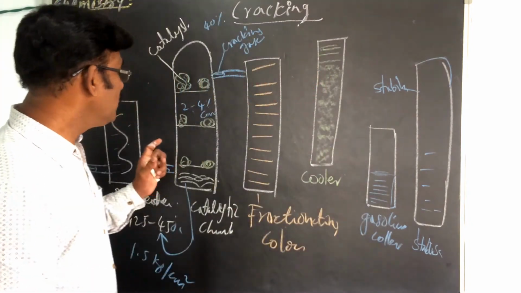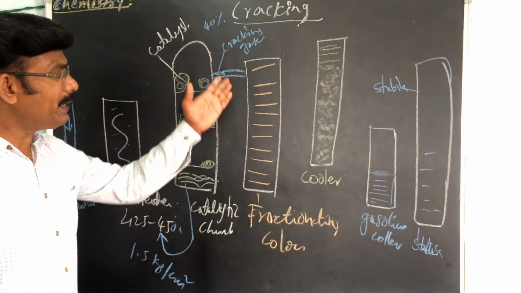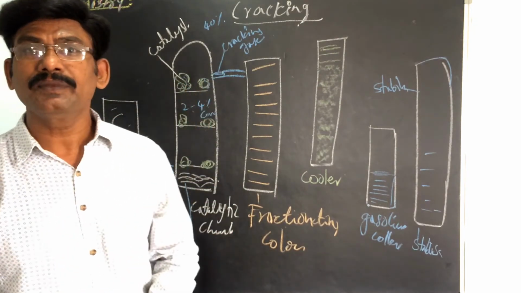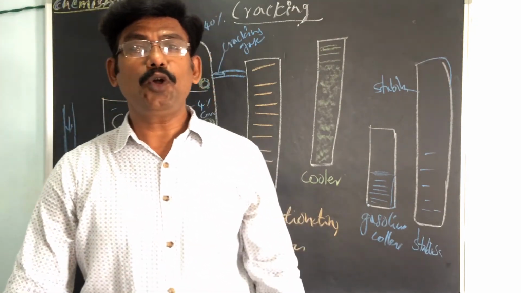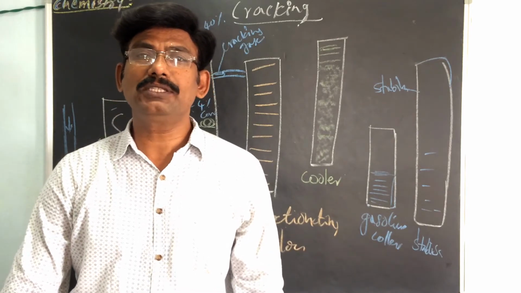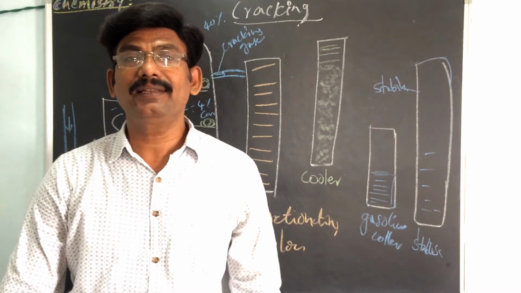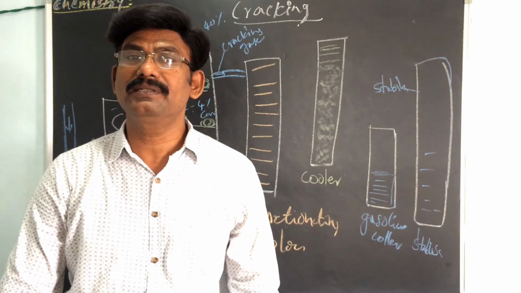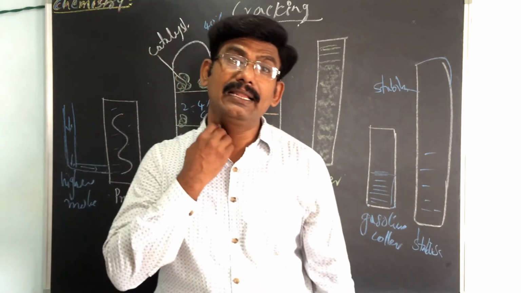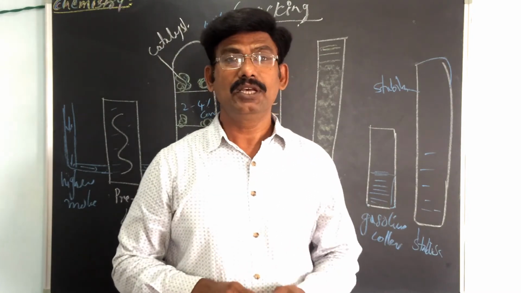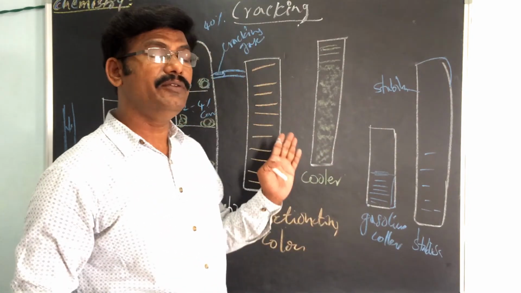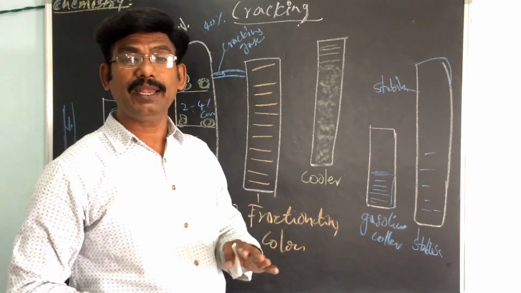Then what happens in the fractionating column? The vapor produced is passed through the fractionating column, where the heavy oil fraction condenses. The vapors are then led through coolers. We already discussed this in refining petroleum.